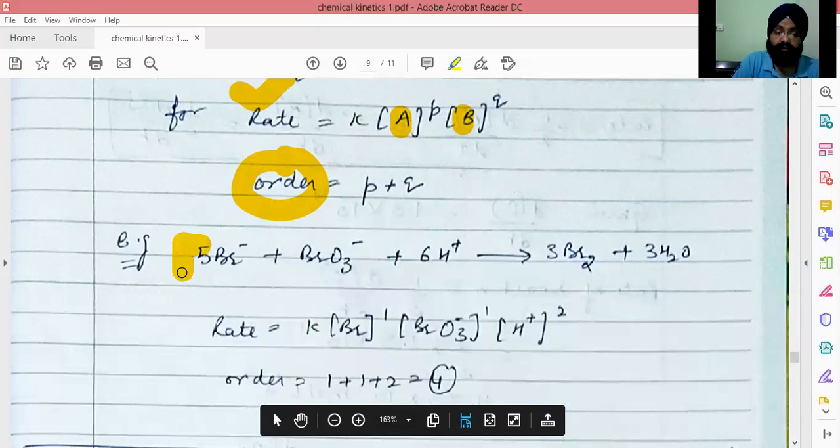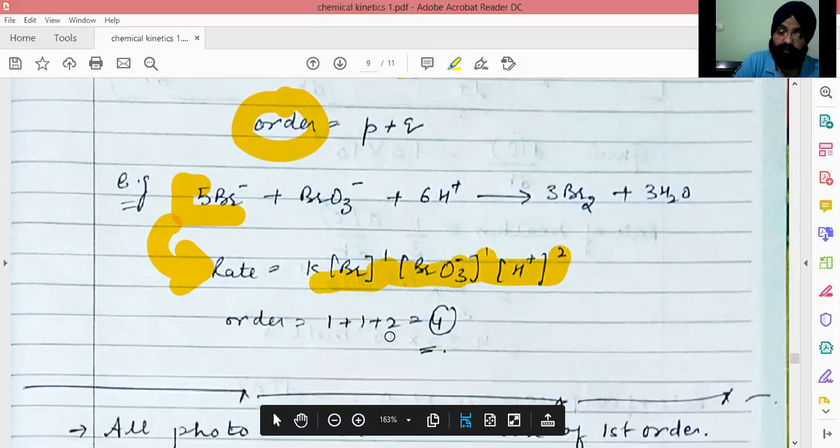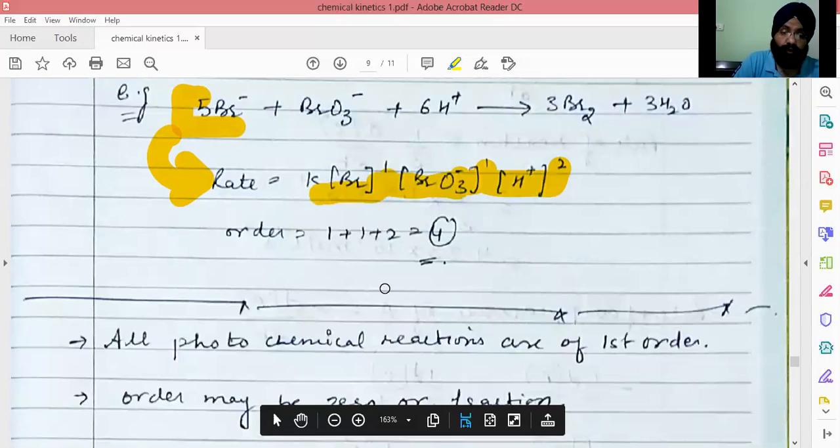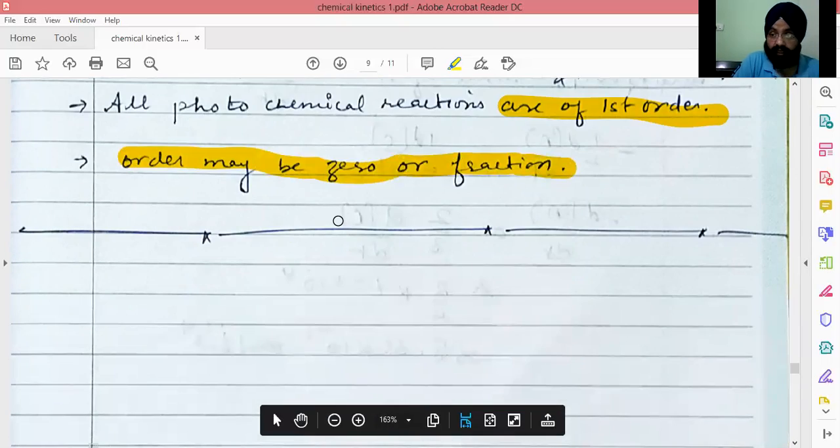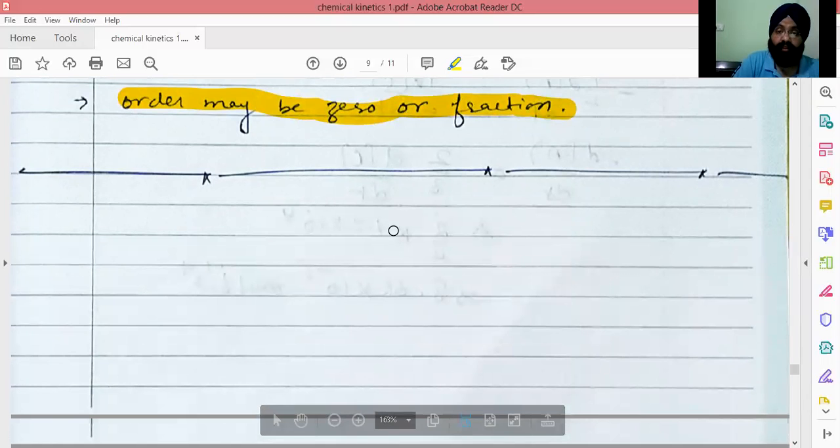For this ionic reaction, the rate law equation is equal to K Br negative raised to power 1, BrO3 negative raised to power 1, and H positive ion raised to power 2. So the order is 1 plus 1 plus 2, which is equal to 4. This reaction is of fourth order. All the photochemical reactions are of first order. So the order may be 0 or any fraction. It can have any fractional value.